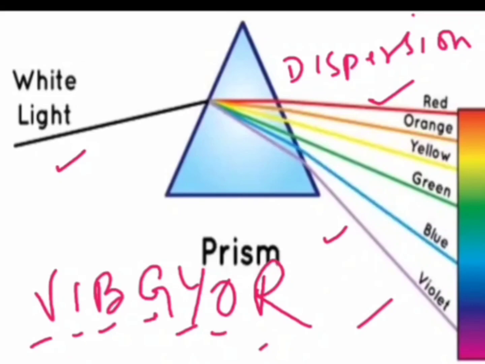Very beautiful rainbow can be seen in the sky after rain shower, and this is because of this particular phenomena that is known as dispersion that we have just now discussed.